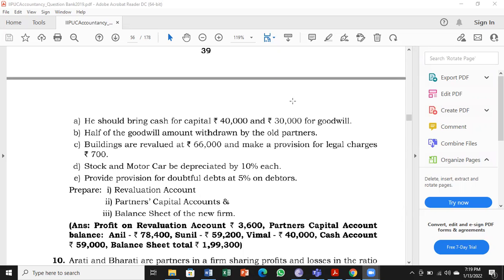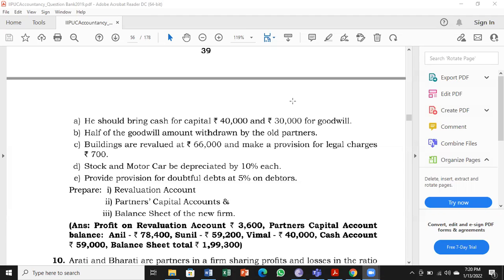In previous problems, the goodwill amount was withdrawn, that is, the full amount was withdrawn. Here it is half of the goodwill amount withdrawn by the old partners. So the entry remains same, but the amount will change. This is the new thing in this problem compared to the previous problems.